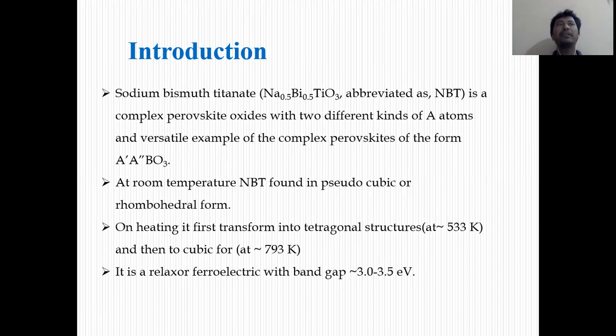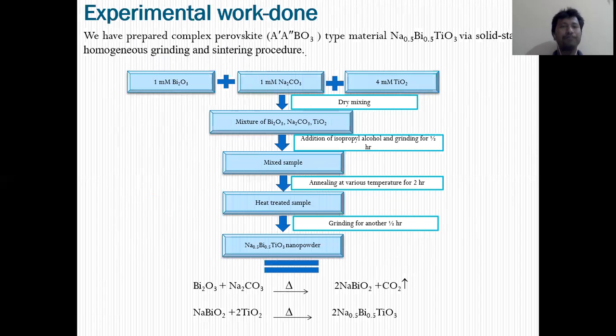Sodium bismuth titanate is normally found in the pseudocubic or rhombohedral phase at room temperature, and mostly in the rhombohedral phase. However, if we increase the temperature, it transforms first into the tetragonal structure, and if we increase the temperature further, it transforms into the cubic phase. NBT is basically a relaxor ferroelectric, and various studies have reported various band gaps of sodium bismuth titanate, mostly around 3 to 3.5 electron volt.